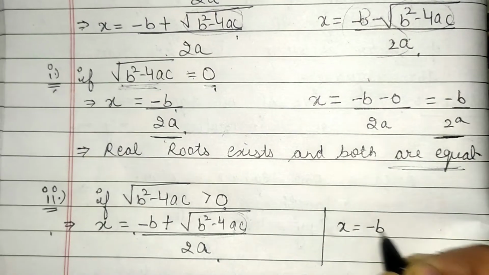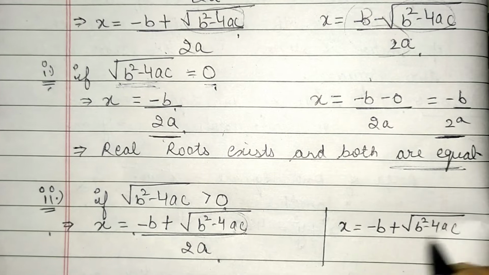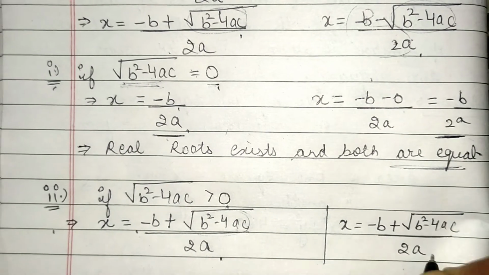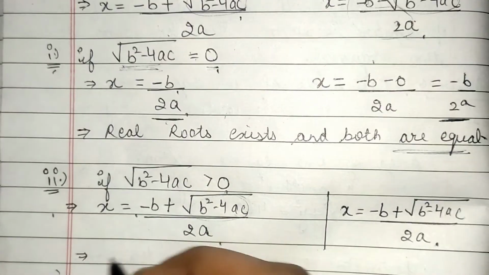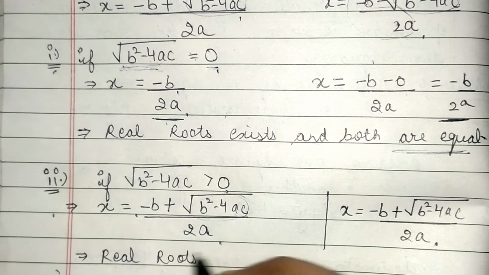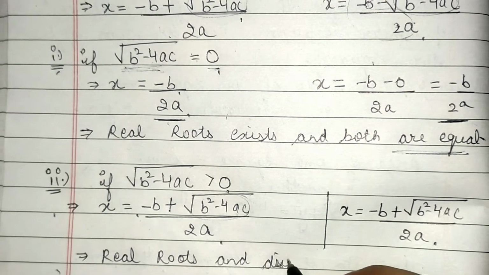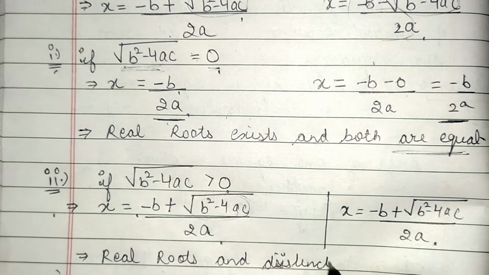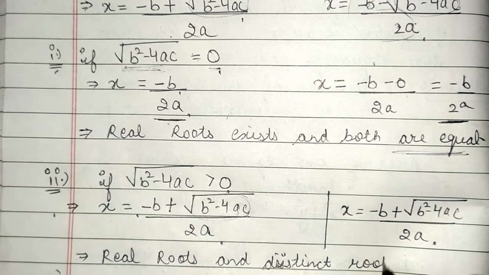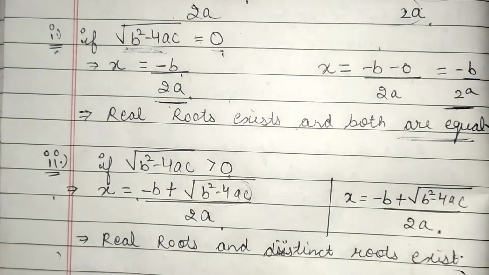So in this case real and distinct roots exist, means both the roots are different. Okay, real and distinct roots will exist.